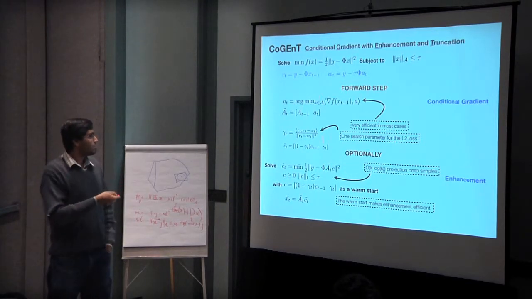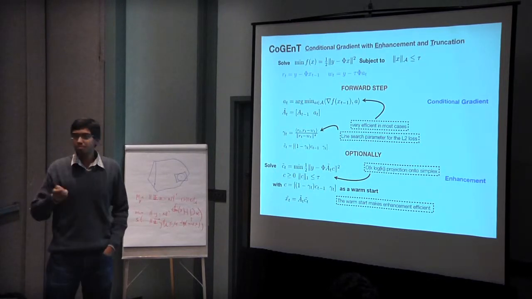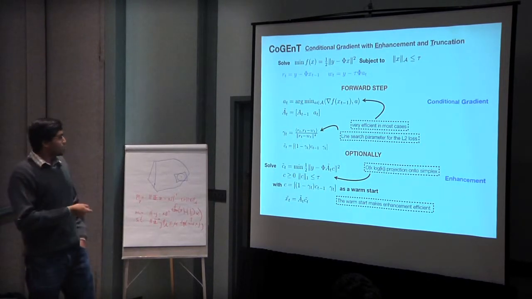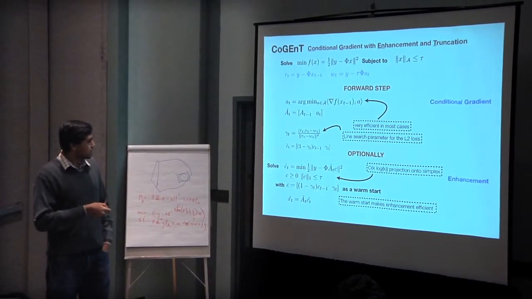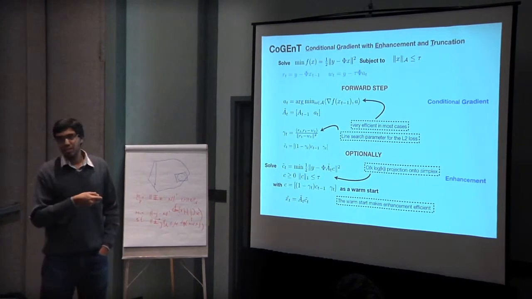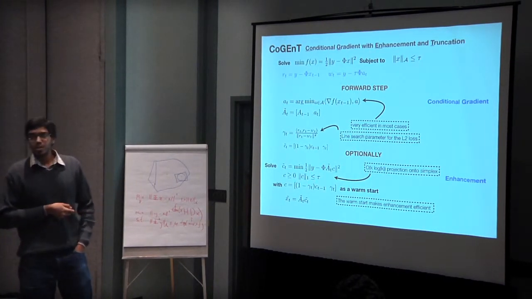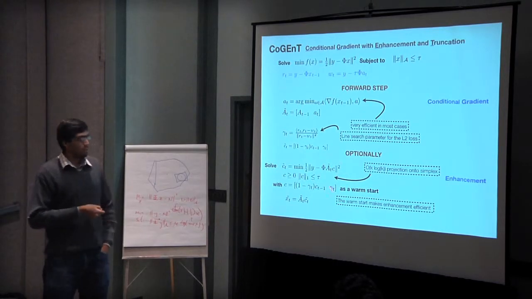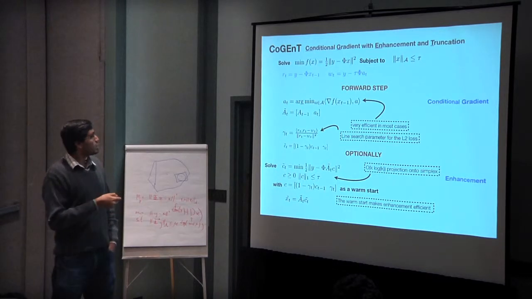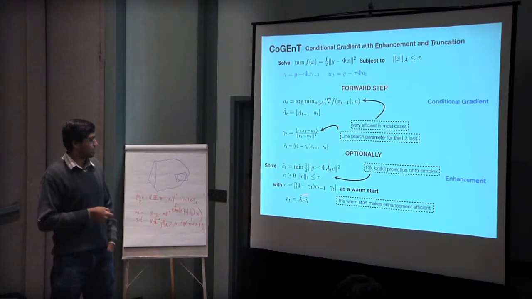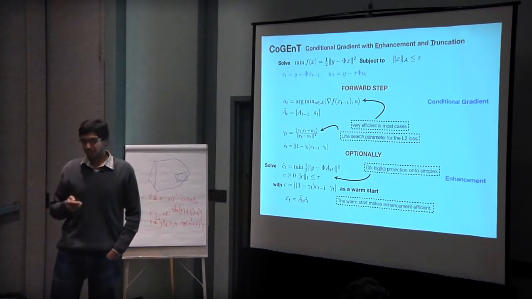So the forward step is essentially just the conditional gradient step. The line search is closed form. This is super efficient, as it would be. Optionally, you could perform this sort of enhancement. Instead of saying minimize this function subject to the atomic norm being less than tau, you can just say minimize this function here subject to the L1 norm of C being less than tau. Right? And this is just a gradient projection onto the scaled simplex, which is super efficient again, but it's again optional. And then in the forward step, you just set your iterate to be A_t times C_t, where A_t are the atoms you selected, C_t are the coefficients. So up until here, it's just doing standard conditional gradient.